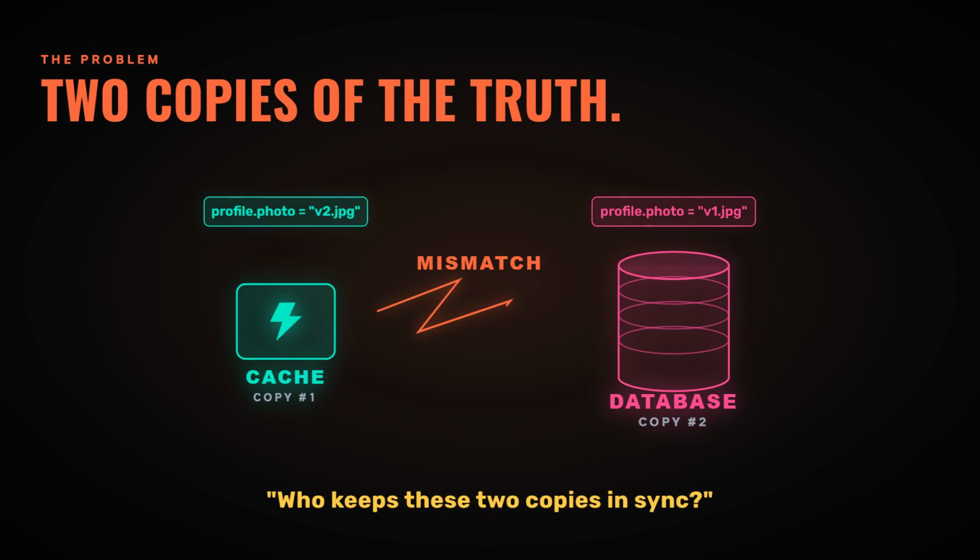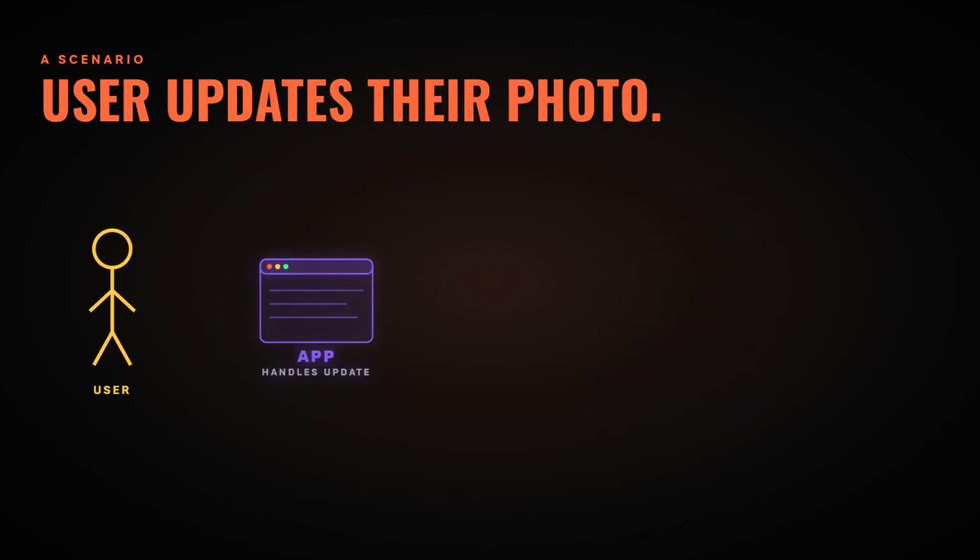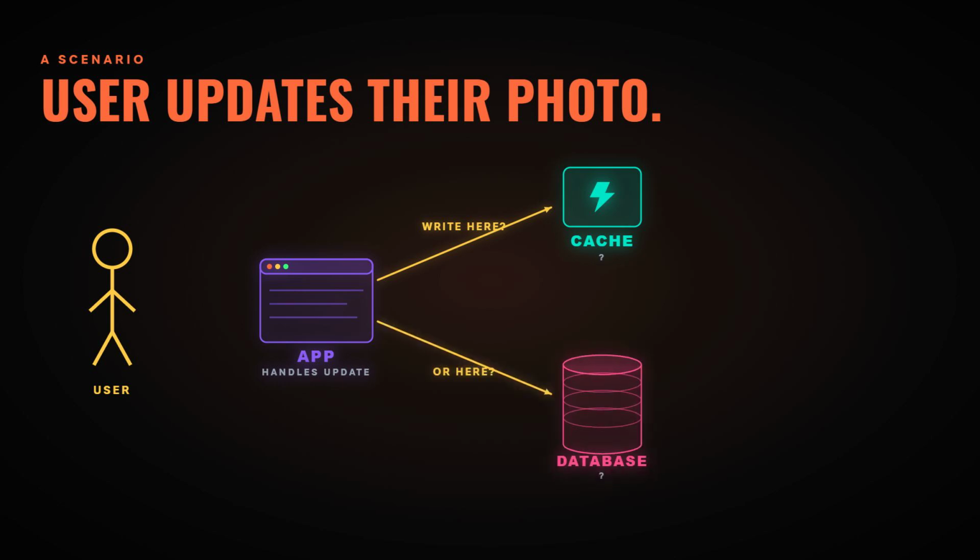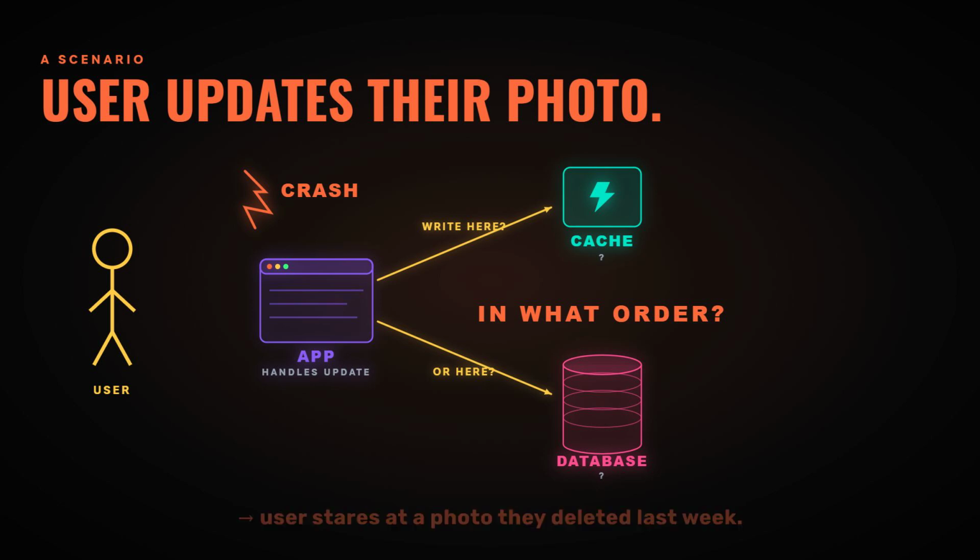Think about it. A user requests their profile. Does the app look in the cache first, or does the cache magically know to fetch it? When that same user updates their profile photo, do you write the new photo to the cache, to the database, to both, in what order? And what happens if you write to one but the app crashes before it writes to the other? Now your cache says one thing and your database says another, and your user is staring at a photo they deleted last week.